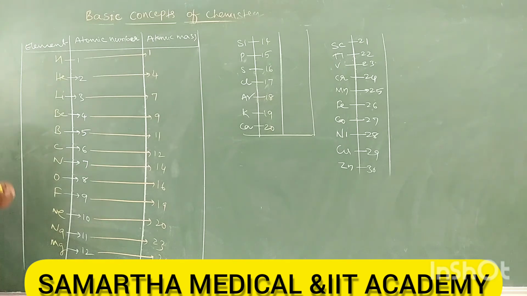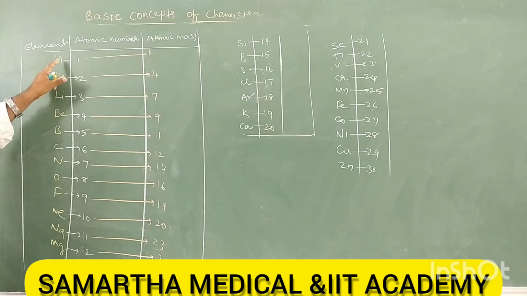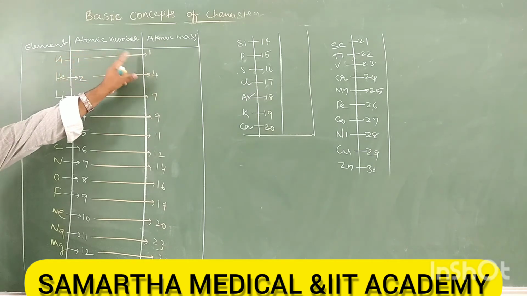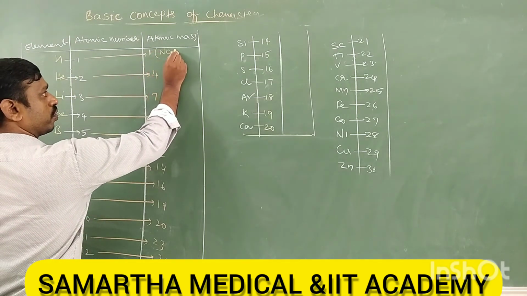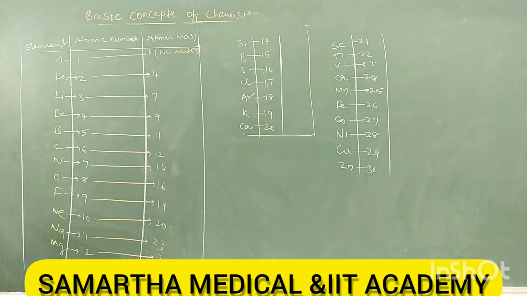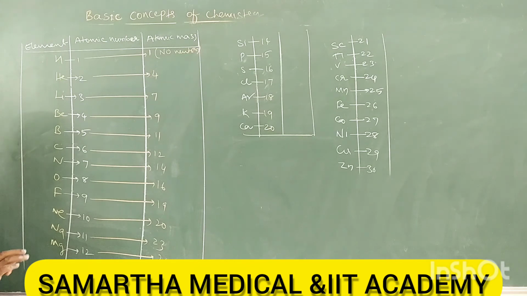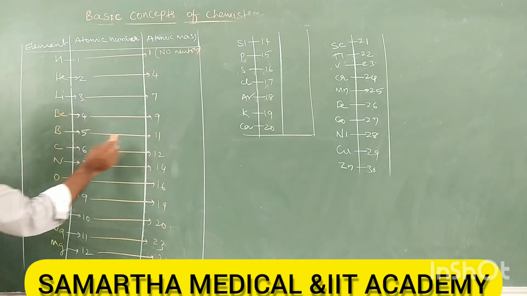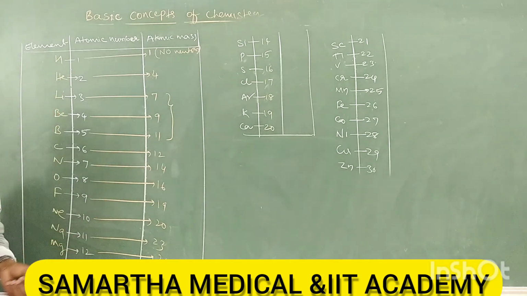See, most of the time atomic mass is double the atomic number, but hydrogen has the same atomic number and atomic mass, because hydrogen has no neutron. There is no neutron in the hydrogen atom. Now helium is 2, 4, double. But lithium, beryllium, boron, these three elements have double plus 1.